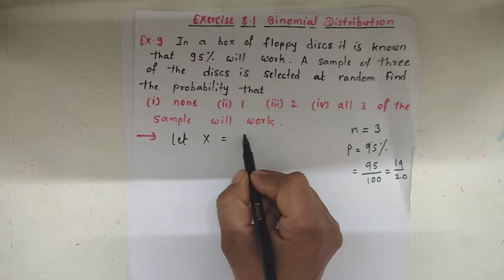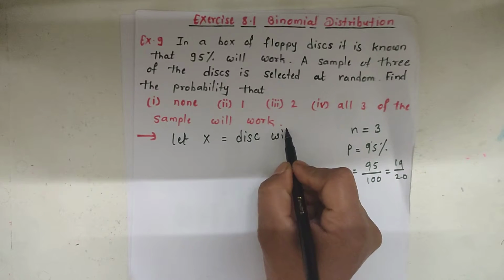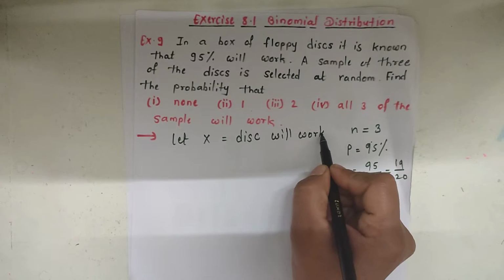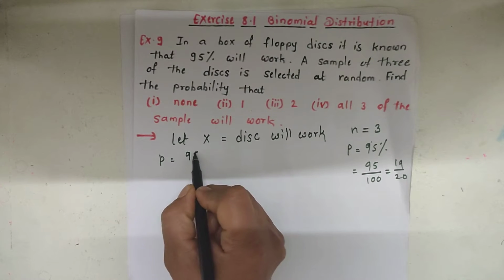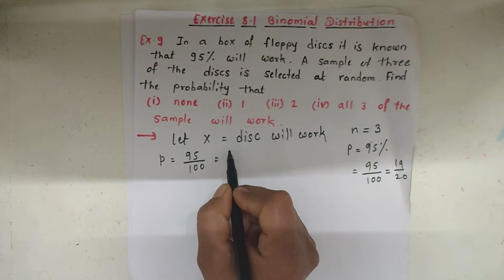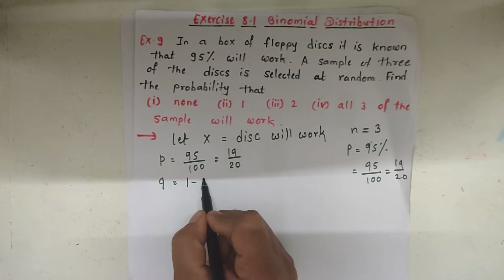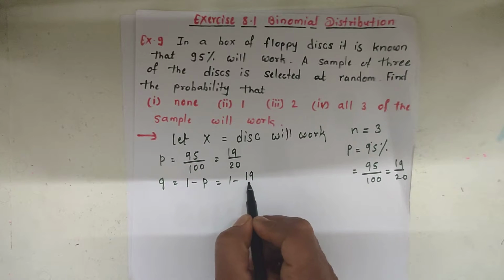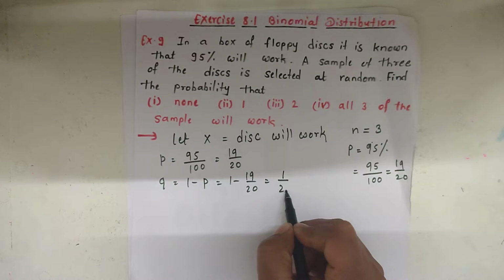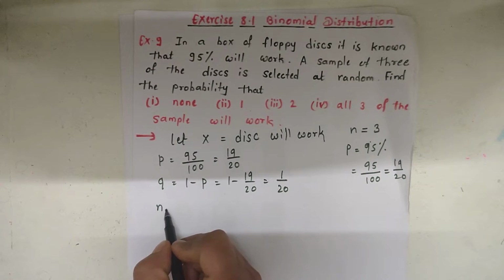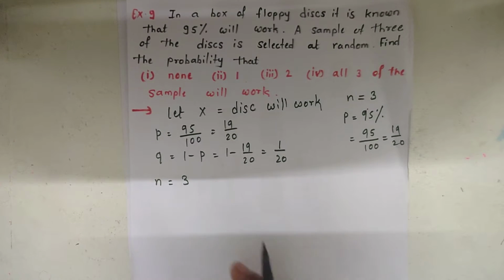Here the random variable is the disk will work, and the value of p is 95 by 100, that is 19 by 20, and q is equal to 1 minus p, that is 1 minus 19 by 20, which is equal to (20 minus 19) by 20, 1 by 20, and also n is equal to the number of trials, n is equal to 3.